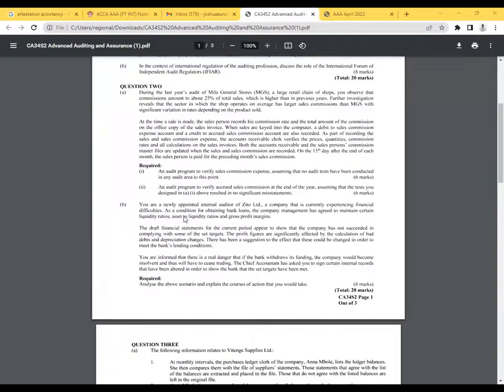The draft financial statements for the current period appear to show that the company has not succeeded in complying with some of the set targets. The profit figures are significantly affected by the calculation of bad debts and depreciation charges. So, ladies and gentlemen, under objectivity, I would really want to recompute, recalculate these bad debts and to see really where is the problem here.